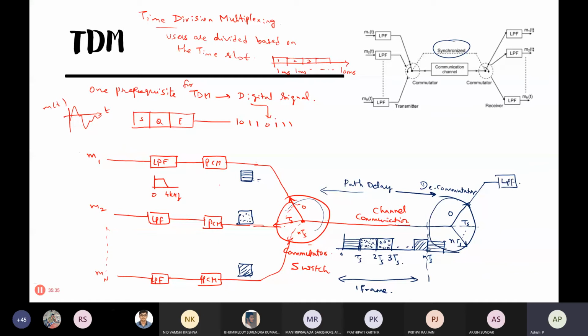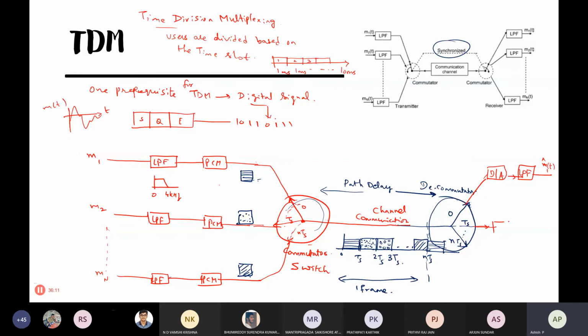Here the low pass filter is actually not needed, but the reverse thing has to be done: these bits have to be converted from digital back to analog waveforms. So before distributing, you have to get it back from D to A. And for the analog, if you want, you can apply a low pass filter. And this is the message desired for the first user.